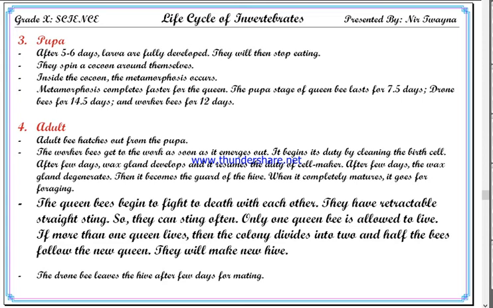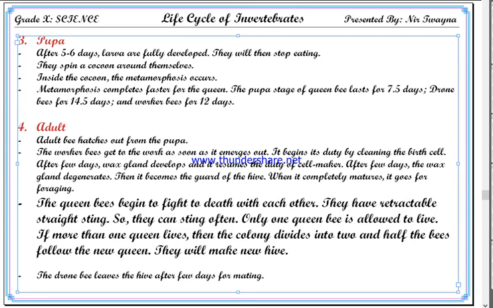Got it? So the queen bee, as soon as they come out to the world, they need to kill each other. That is the fate of queen. That is the thing they have to do to become queen. Okay, the next one, the drone bee leaves the hive after few days for mating.